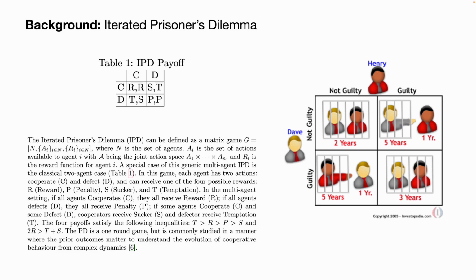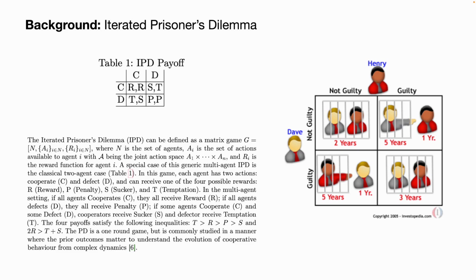For instance, they can walk out free because there is no evidence against them. Or they could also choose to betray their friends. In that case, they would be saying that the other one did it. And if their other playmate doesn't do the same, they will be screwed, right? They will be facing a huge penalty, while their friend gains the temptation reward. However, if both players defect or betray their playmate, they will both face a severe penalty, which no one wants to see if you are a criminal.